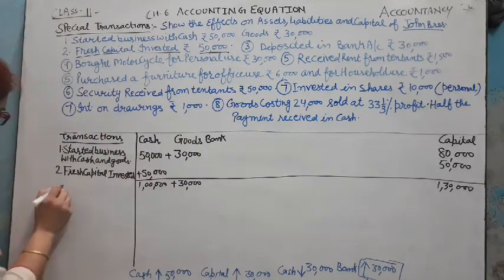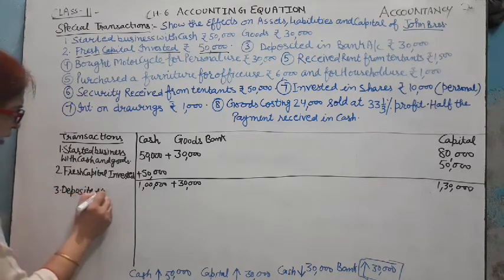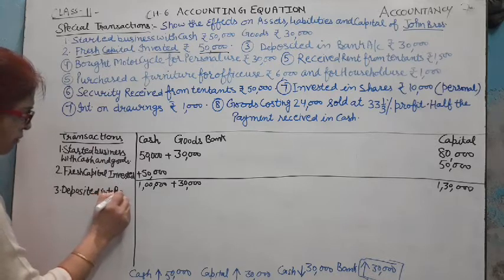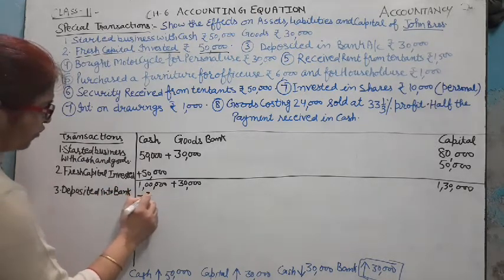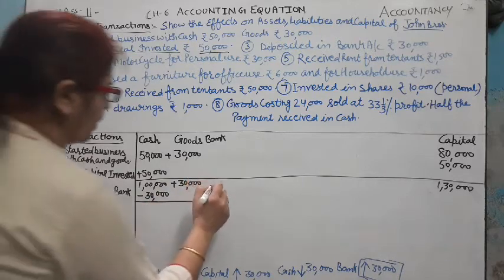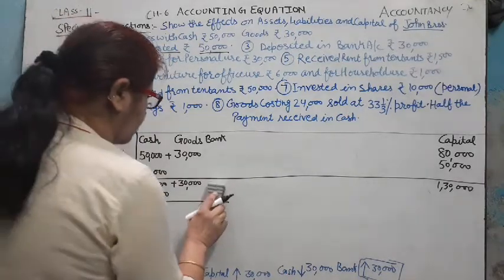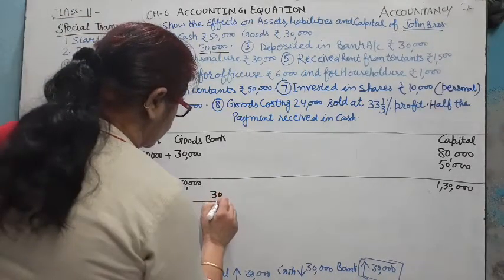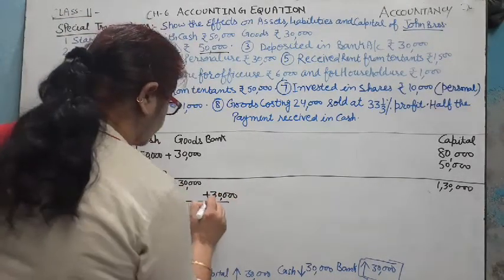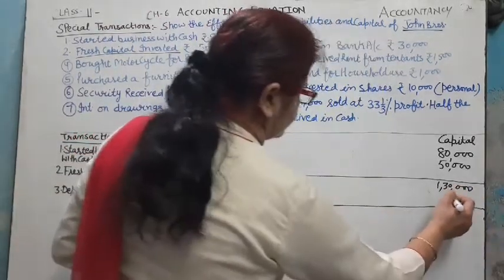Third transaction, deposited into bank. From cash 30,000 decrease, and now a new asset becomes 30,000 bank balance, and there is no effect on capital.